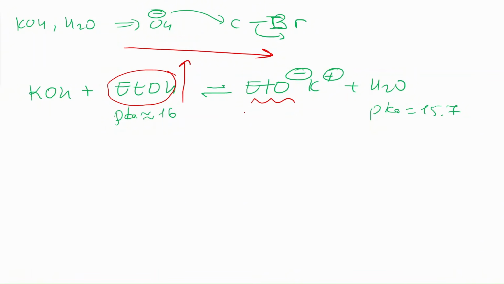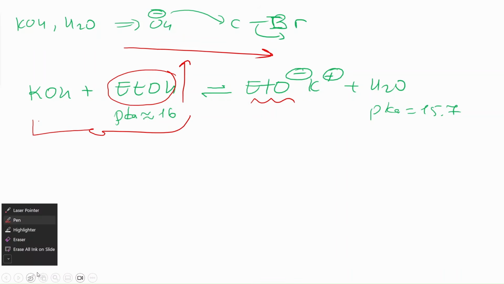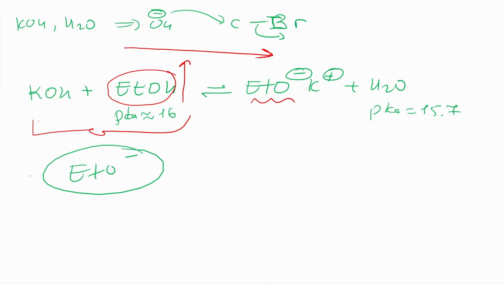So actually, in an alcoholic solution of potassium hydroxide, it's ethoxide minus that's acting as a nucleophile or a base, not OH minus. It is a stronger base than OH minus. Why? Because in ethoxide, the alkyl group is electron donating, so the negative charge on oxygen is less stable. So it wants to grab hydrogen so that it can go to ethanol, right? That's why it's a stronger base, because of the alkyl donation effect. And you can also see it from the reaction equation, right? Because ethanol is a weaker acid, its conjugate base should be slightly stronger compared to OH minus. So that's why ethoxide is a stronger base.